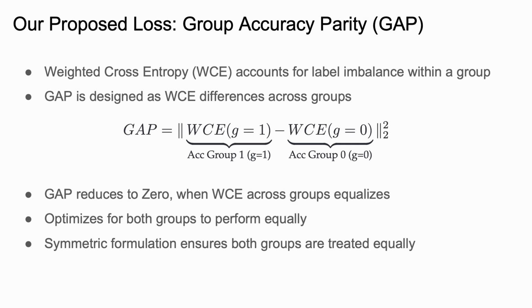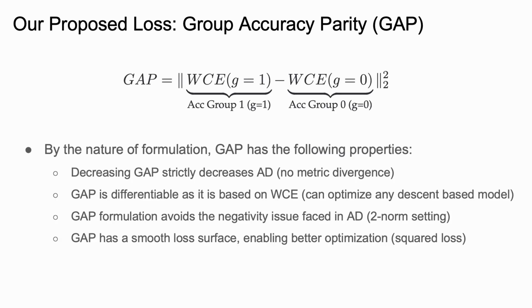Weighted cross entropy is a binary cross entropy variant that reweights for label imbalance within a group. Our proposed gap loss is designed as the cross entropy difference between two groups. From the formulation, one can notice that gap reduces to zero when the errors across the two groups are the same. Gap has the following properties: one-on-one correspondence with AD, differentiable nature, no negativity issues, and a smooth loss surface.